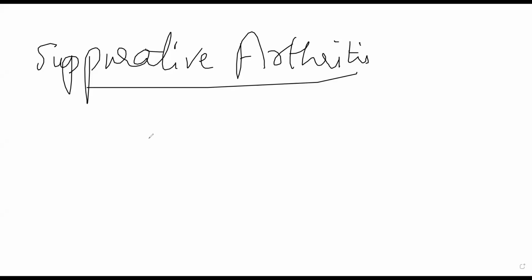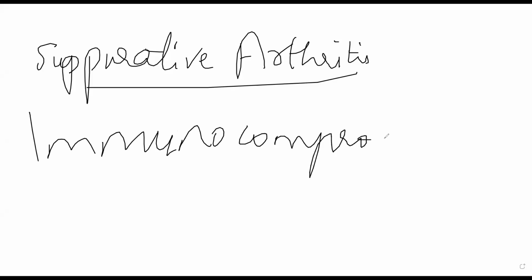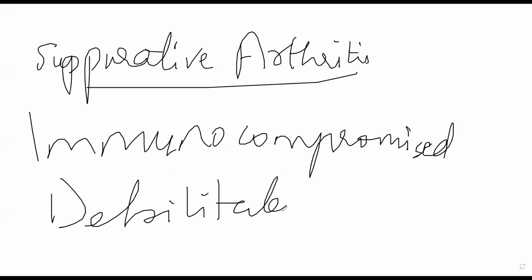Immunocompromised patients and patients who have debilitating injuries or debilitating conditions, let's suppose they have some chronic disorders, or patients who have been suffering from a chronic condition for a long period of time, have higher susceptibility to suppurative arthritis. Pathologically, you will see that this is more often monoarticular.